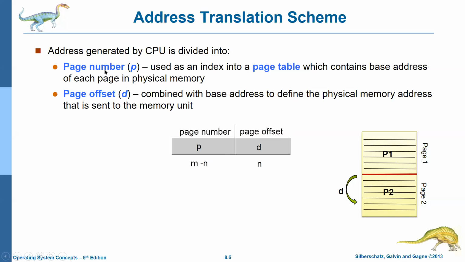Page number is used as an index to the page table. Next, the page offset is combined with the base address. Base address means the starting address of that particular page, to define the physical memory address that is sent to the memory unit. We have already discussed the memory management unit in the previous class. So we can link to this how the page base address is added to the offset to provide the final memory address of that particular process. Page number and page offset together form the logical address that is generated by the CPU.